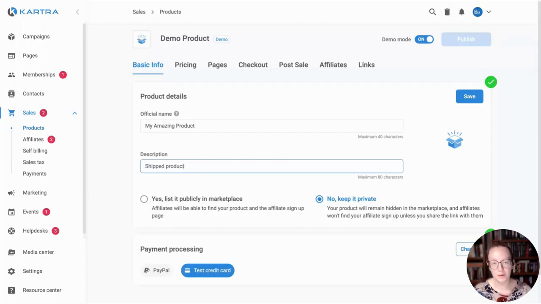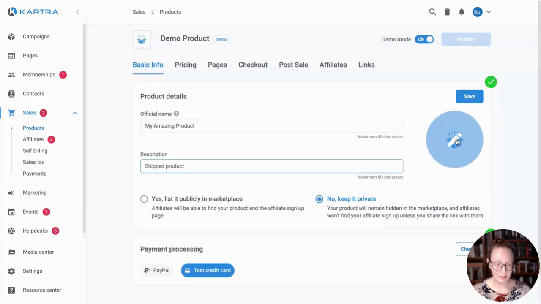These options here are if you want to activate an affiliate program for this to let other people promote the product for you, if you want to build a network where you're paying people commission, you can turn this on to list it in our affiliate marketplace. We're going to leave that off for now. It's a bit of an advanced setting. So just keep your product private.